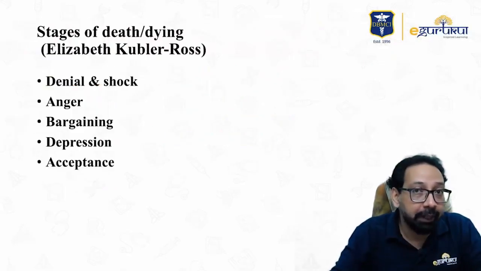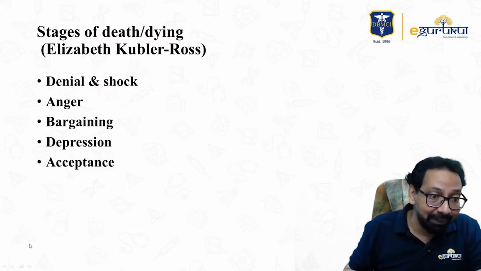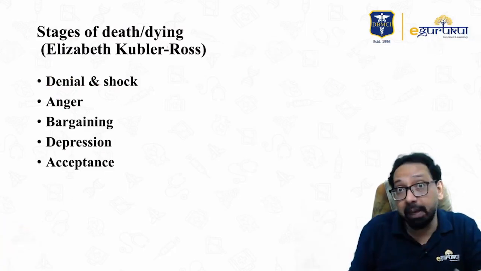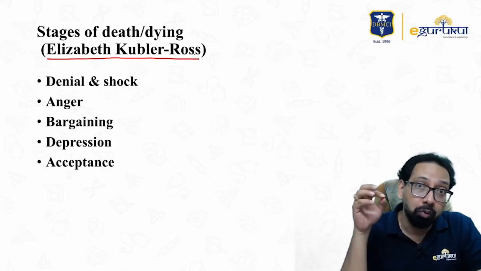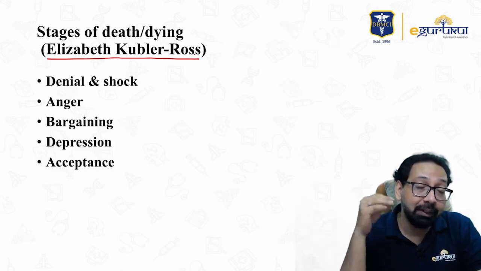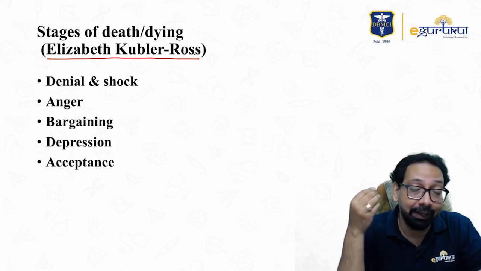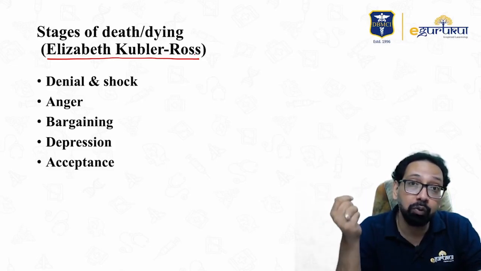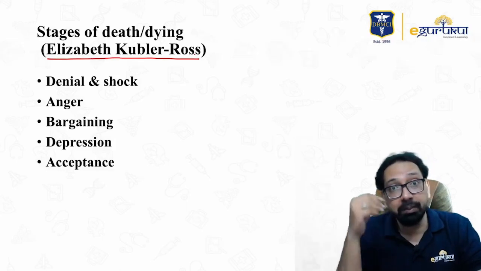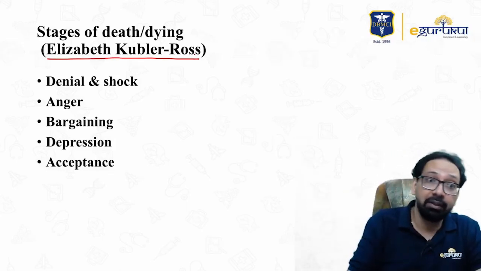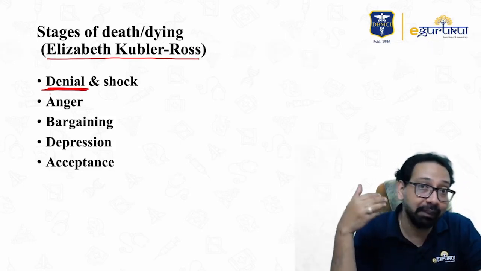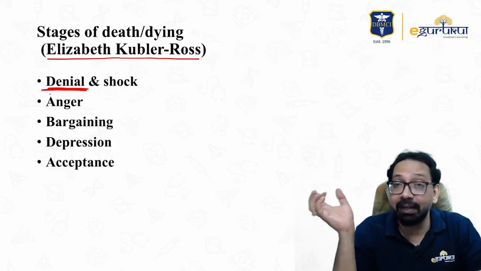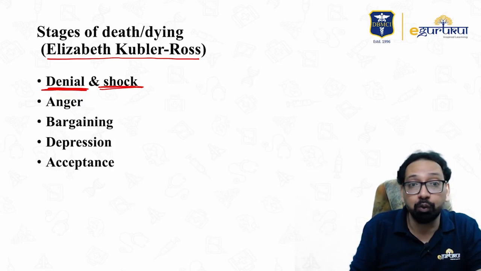Next topic is stages of death and dying. Recently asked question in NMC, given by Elisabeth Kubler-Ross. If a person comes to know that he is going to die, he is having a lethal disease, a terminal illness like cancer or HIV, then he may go through these stages. Suppose a person comes to know he is having cancer, he will immediately say, no, no, no, how can it be possible? I have never smoked, I have never taken alcohol, how can I have cancer? This is denial, and he will be shocked. So the first stage is denial and shock.